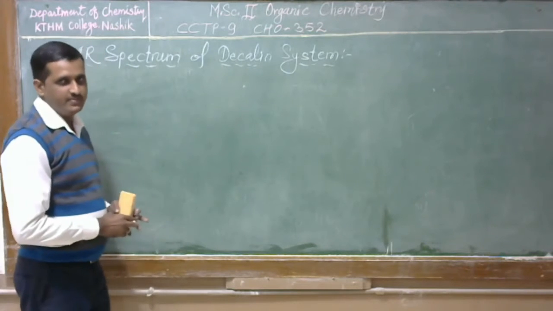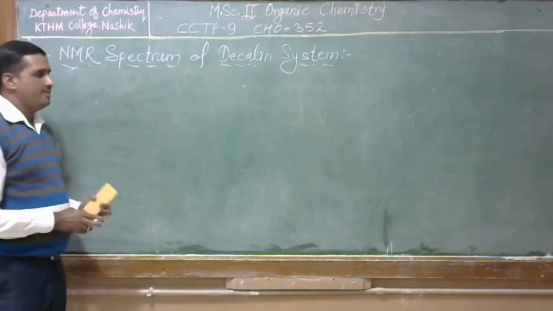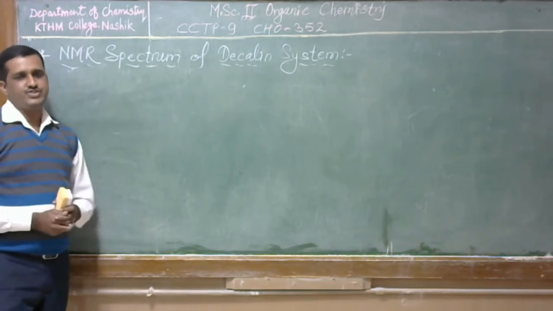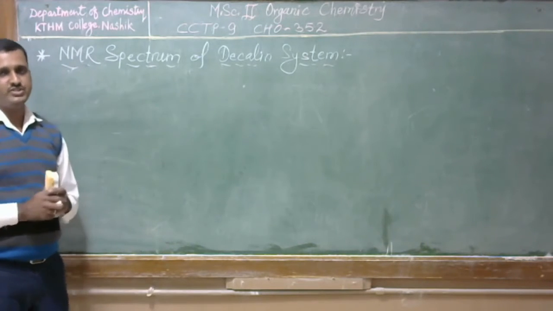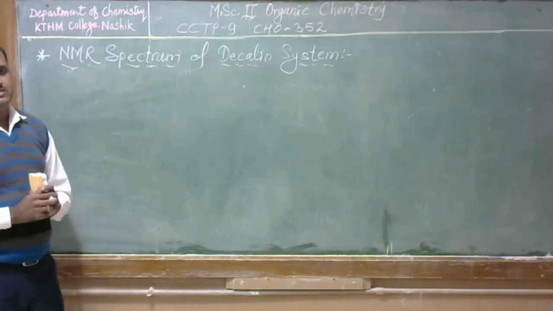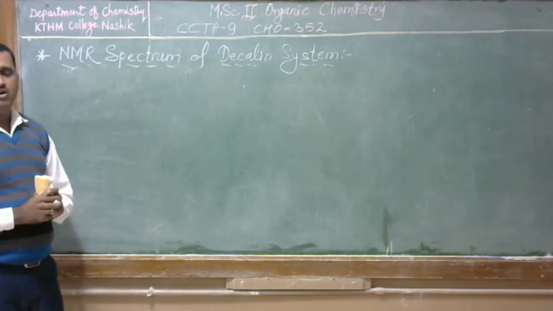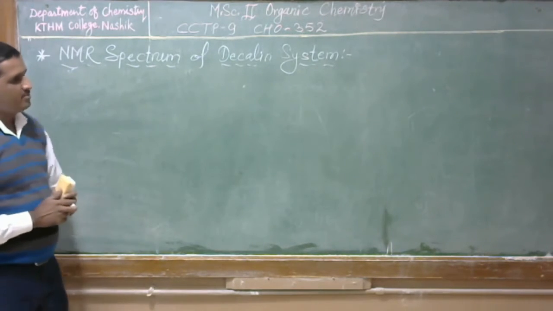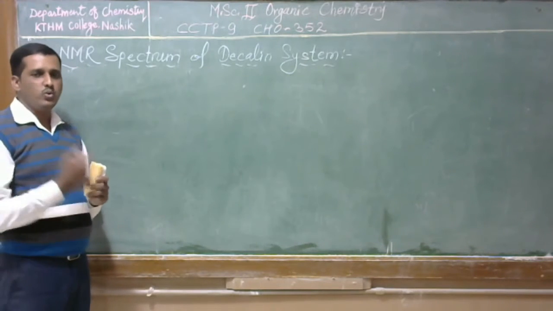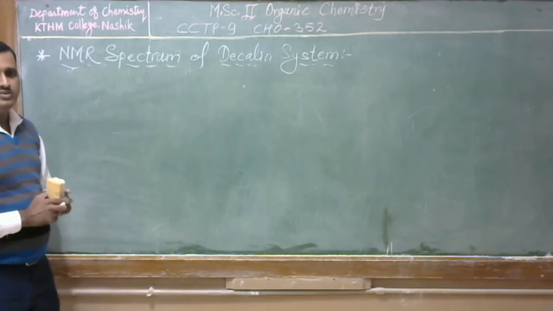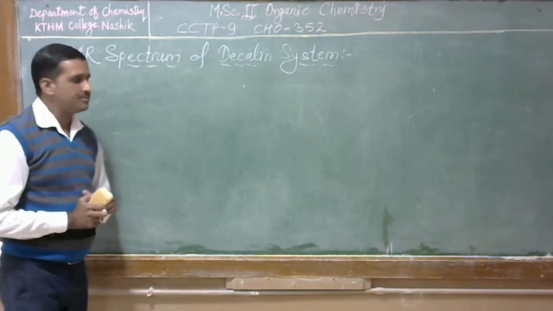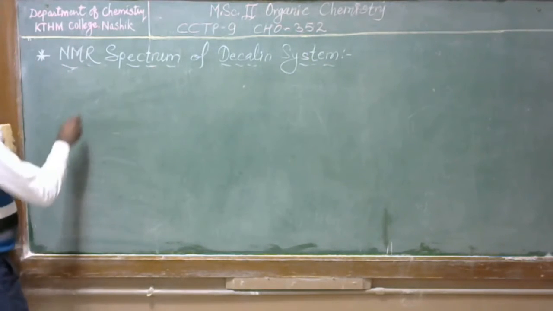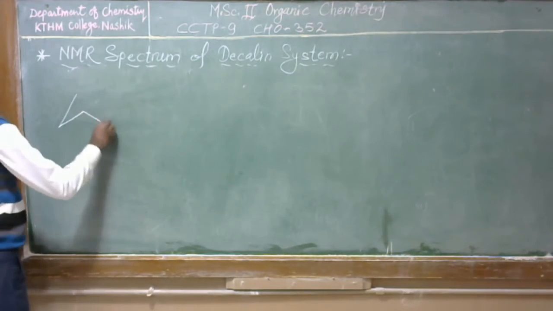In today's lecture, we are going to learn the NMR spectrum of the decalin system. In the previous lecture, we learned the ring flipping or ring inversion concept. This NMR spectrum of the decalin system is correlated to the ring inversion concept. How? Let us consider this trans-decalin system.